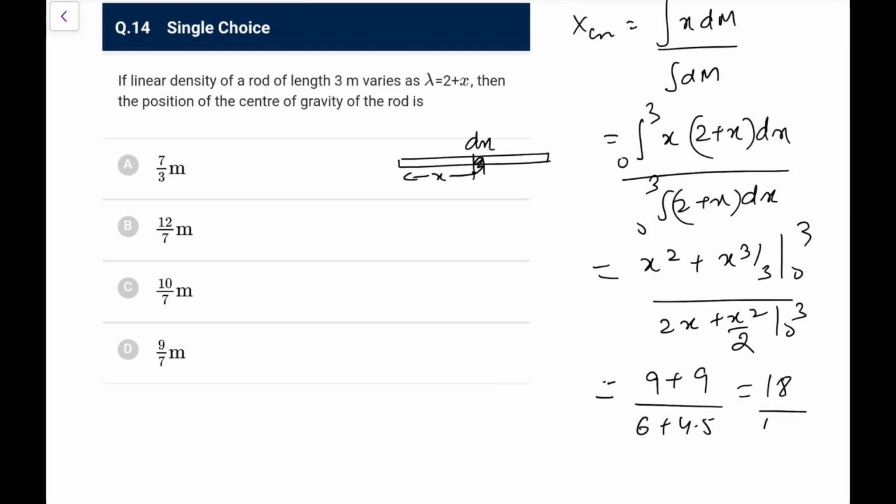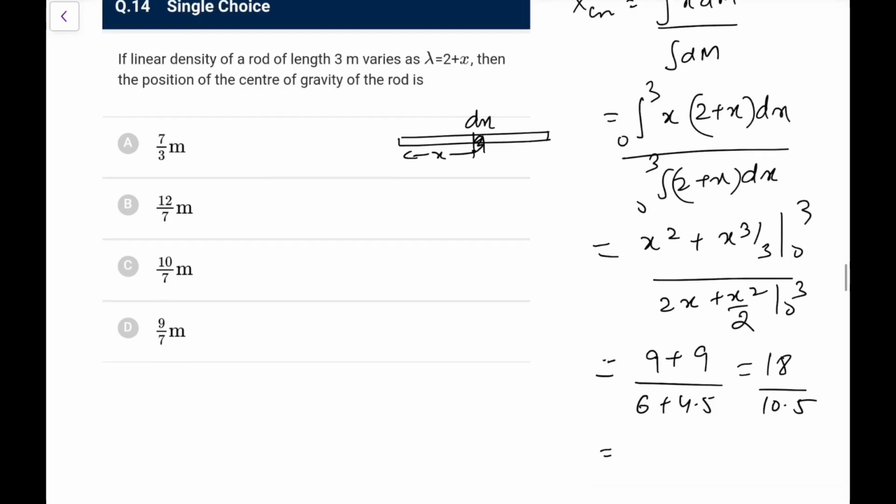So 6 plus 4.5, this is 10.5. So basically it is 36 by 21, you can make it out. 36 by 21 is 12 by 7. So go for option B, it is greater than 1.5, that would be feasible. So it is 12 by 7 meters.